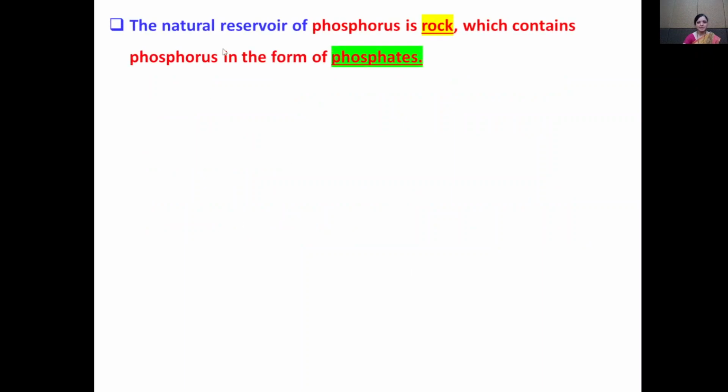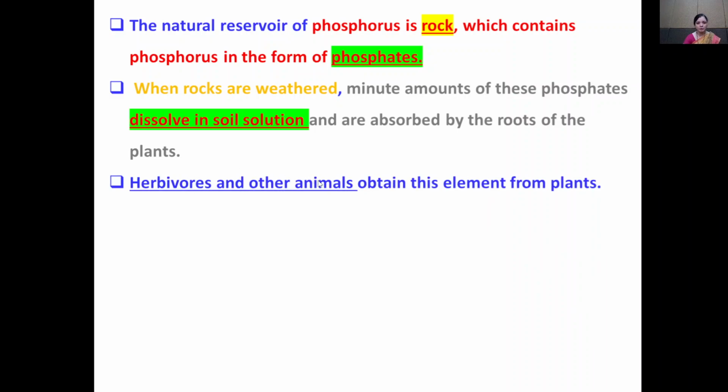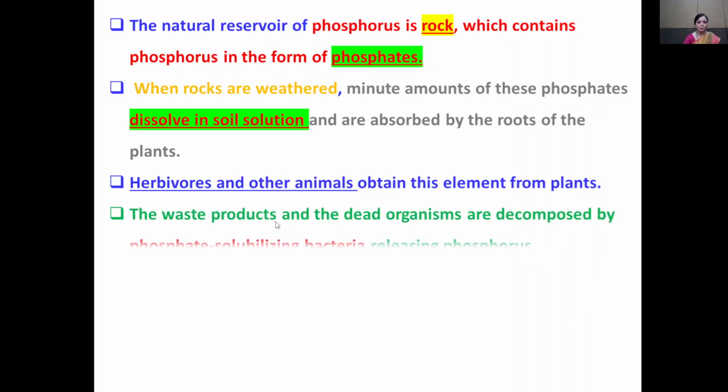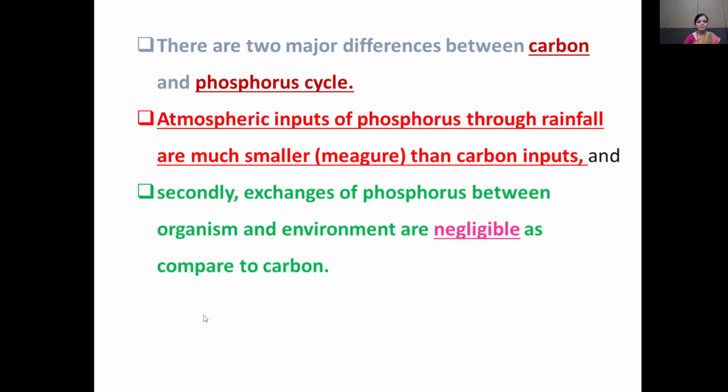So, the natural reservoir of phosphorus is the rock which contains phosphorus in the form of phosphate. When rocks are weathered, minute amounts of these phosphates dissolve in the soil solution and are absorbed by the roots of the plants. Herbivores and other animals obtain these elements from the plant. The waste products and dead organisms are decomposed by phosphate solubilizing bacteria, releasing phosphorus. Unlike the carbon cycle, there is no respiratory release of phosphorus into the atmosphere.